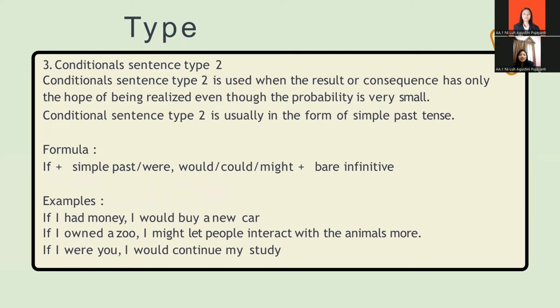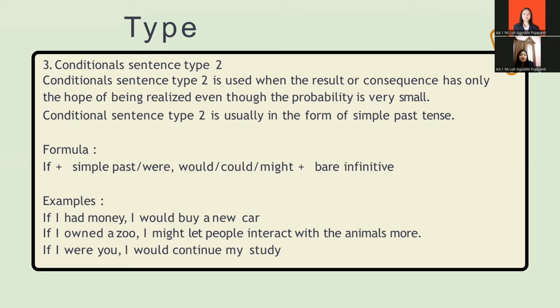Next, conditional sentence type 2. Conditional sentence type 2 is a type of conditional sentence that is used when the result or consequence has only the hope of being realized, even though the probability is very small. So it can be said that conditional sentence type 2 is not necessarily the case but can also be true. In this sentence, the formula used is if plus simple past or were, would, could, might, and were plus infinitive.